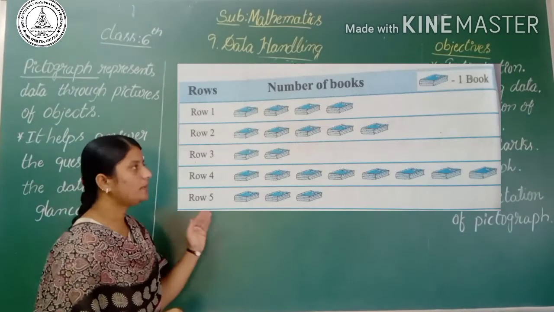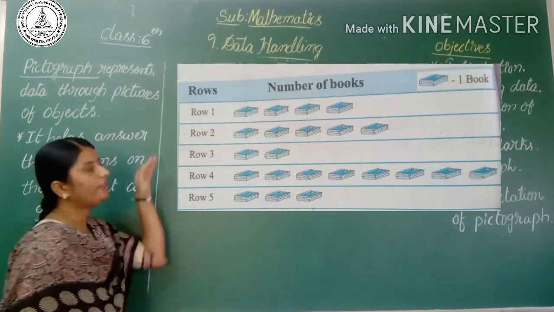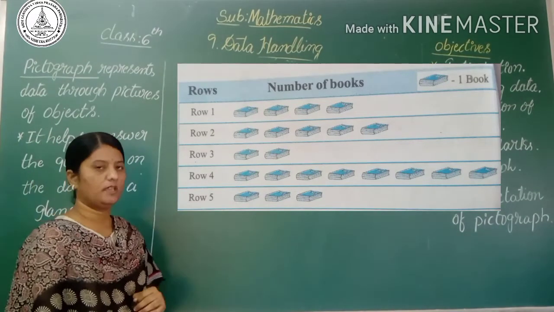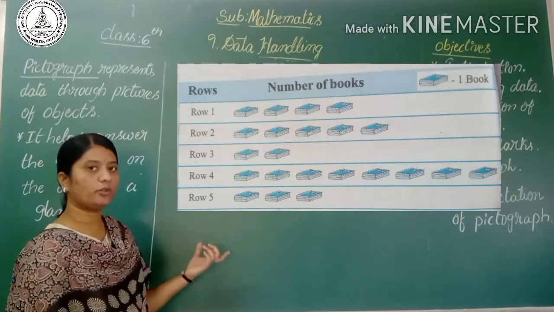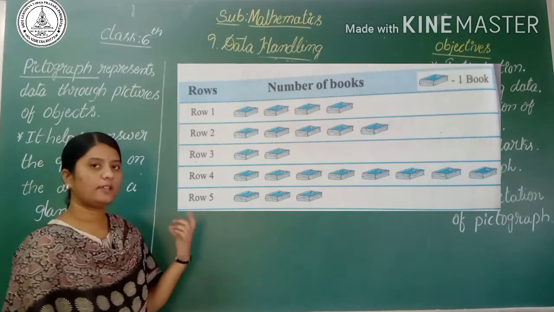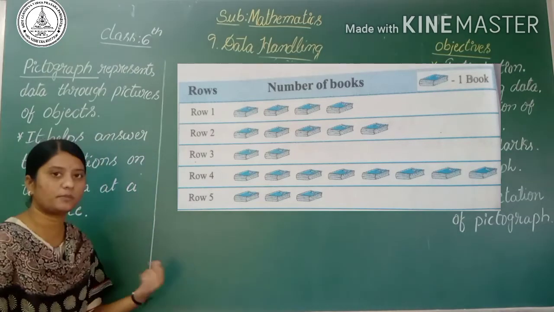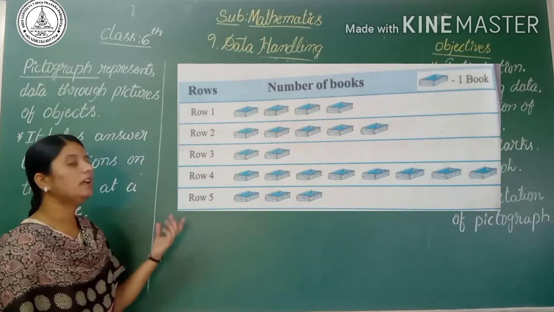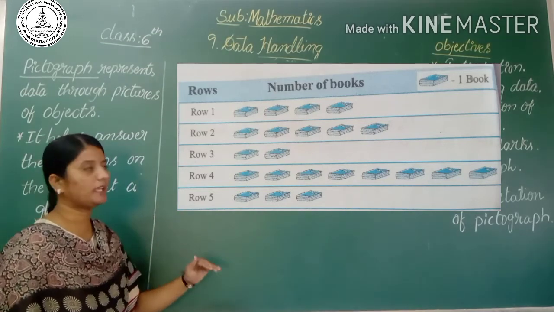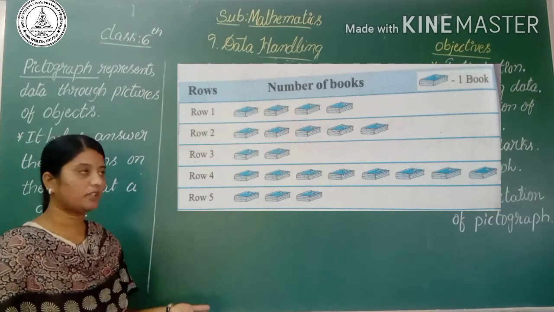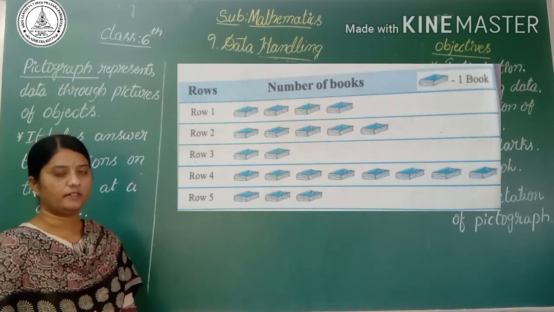Okay? Yes, you may see here there are 5 rows and some books are arranged in them. Can you say in which row there are the maximum number of books? And can you say in which row there are fewer books? And totally how many books are there in all? Can you say by observing these pictures?